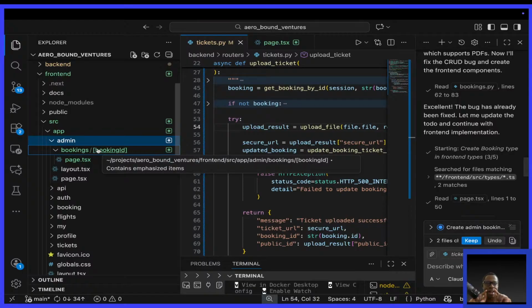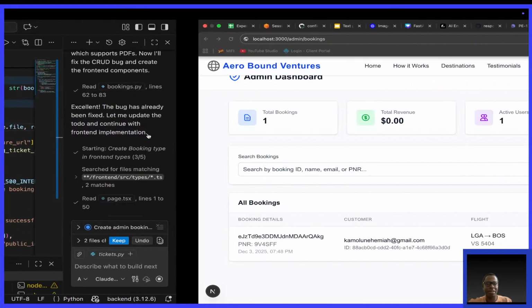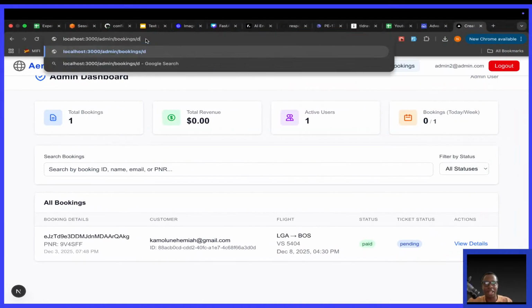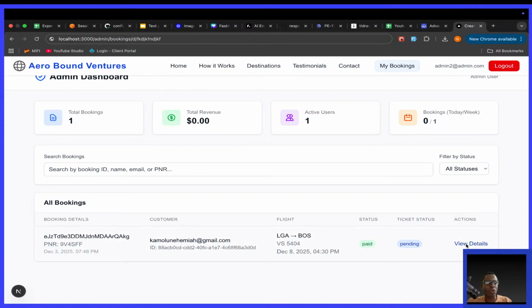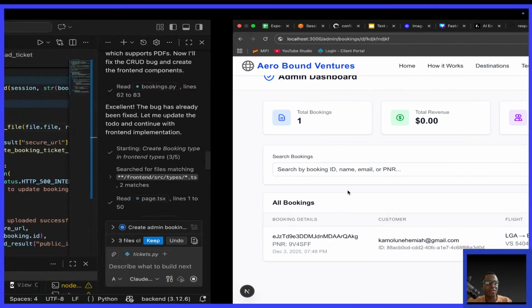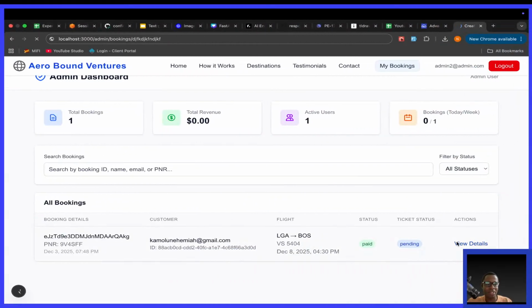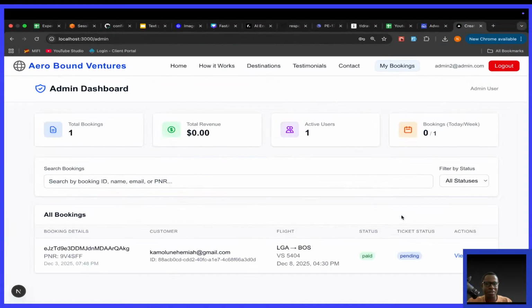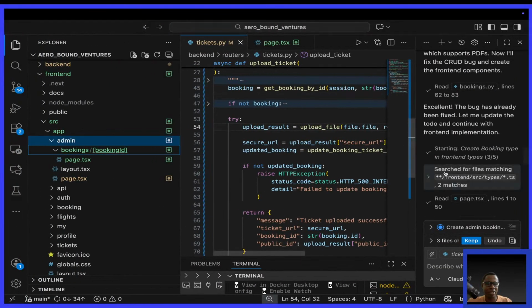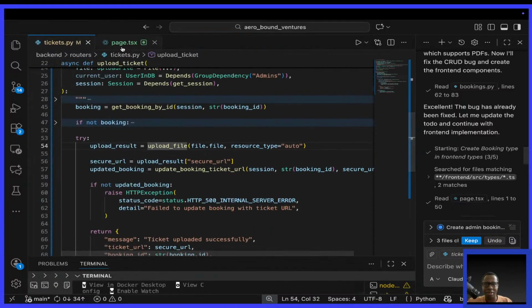Okay, it's a dynamic booking ID, then forward slash, a booking ID. And that is what is supposed to happen when you click on view details. You understand? So if I come here and I click view details, you see for now nothing is happening. But let's wait. It's still building.